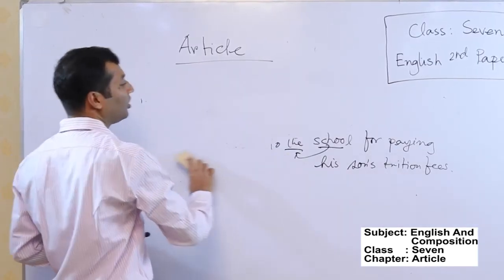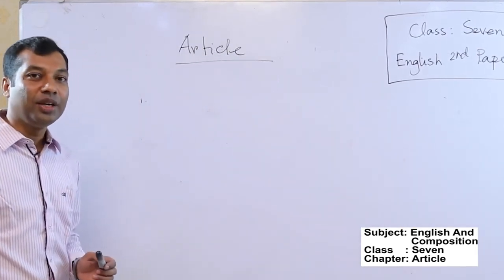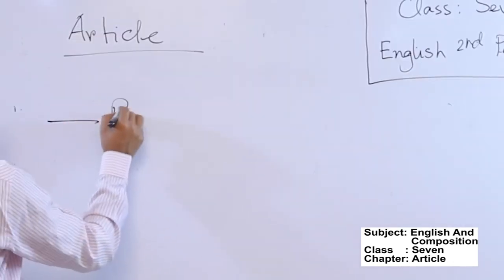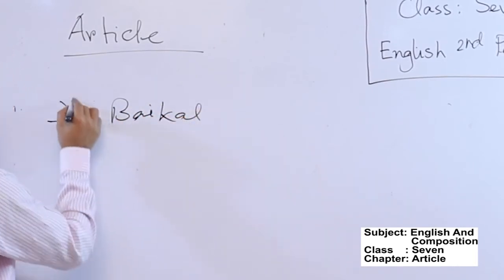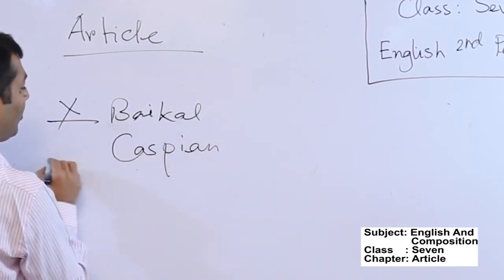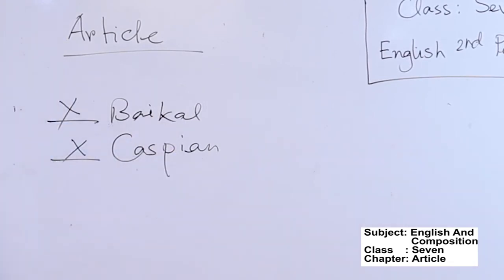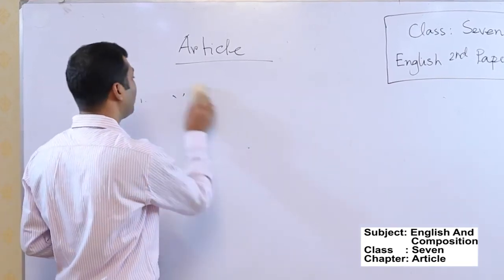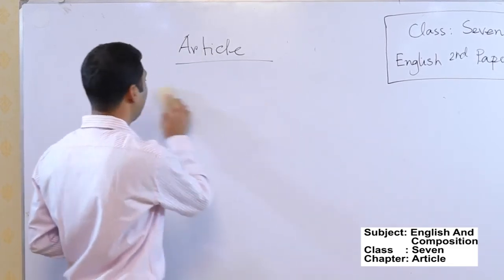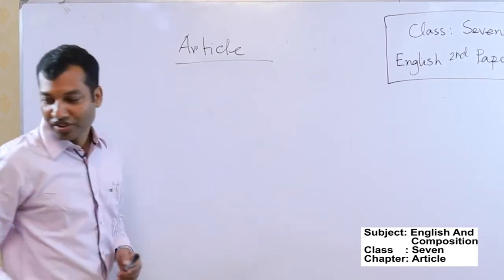And you know that before the names of any sea or river, you need to use the article the, but never use the article the before the names of any lake. For example, Baikal, but the Caspian. Before the names of any lake, you do not need to use the article the. If you go through any grammar book, you will come across some other rules, and if you find a problem, you can ask us on Kishore Batayon.